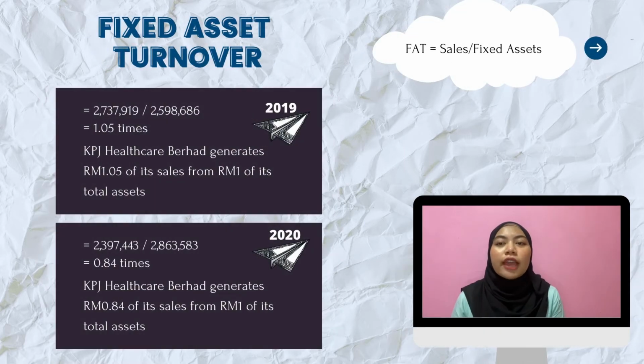Last but not least, for the efficiency ratio is the fixed asset turnover. The formula is sales divided by the fixed asset. In 2019, KPJ Healthcare Berhad scored 1.05 times while 0.84 times in 2020. Therefore, in 2019, KPJ generated RM1.05 of sales from every RM1 of its fixed asset. And in 2020, KPJ Berhad generated 0.84 of sales from each RM1 of its fixed asset. Therefore, we can see that in 2019, it is more efficient.